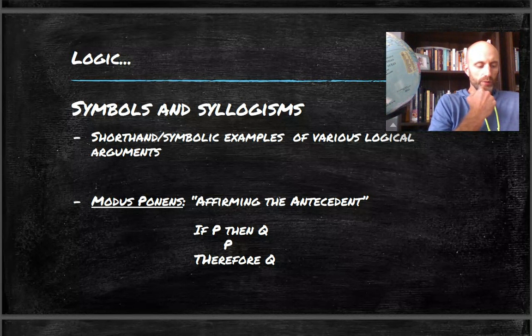The first example is a categorical syllogism. Instead of saying something like "all S is P, no P is X, therefore no S is X," it just gives you the symbols to do that. Basically, it's shorthand. You see the sideways wedge, which looks like a greater or less than sign. Those are symbols you can use for shorthand. They do that throughout the rest of this chapter in regards to all of these different types of syllogisms.